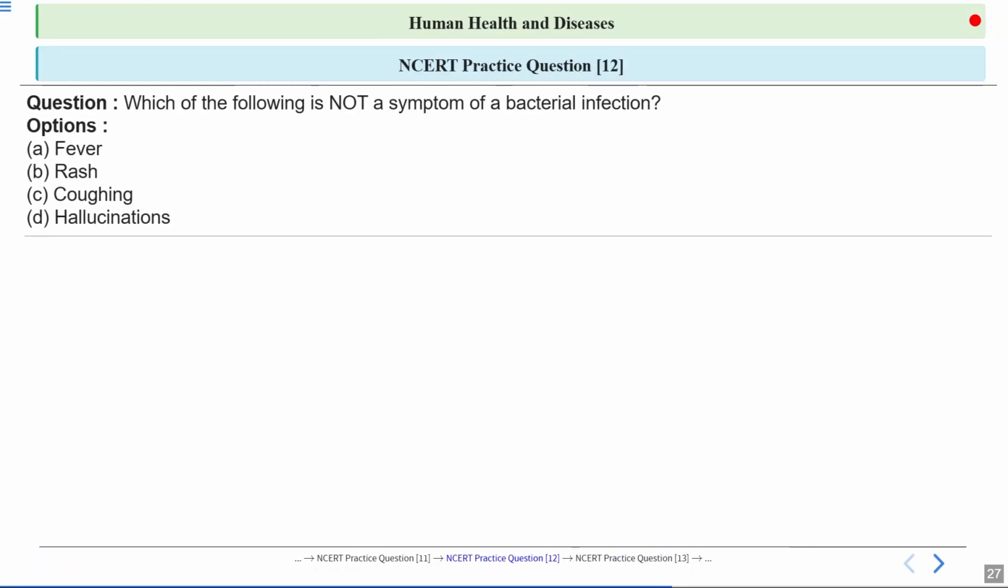Next question is, which of the following is not a symptom of bacterial infection? So what are the options? Fever, rash, coughing, and hallucinations. So what will be the correct answer here? Okay, so bacterial infections are like typhoid, this is caused by Salmonella typhi, then cholera, which is caused by Vibrio cholerae. Okay, and there are many more diseases caused by bacteria. So which of the following is not a symptom of bacterial infection?